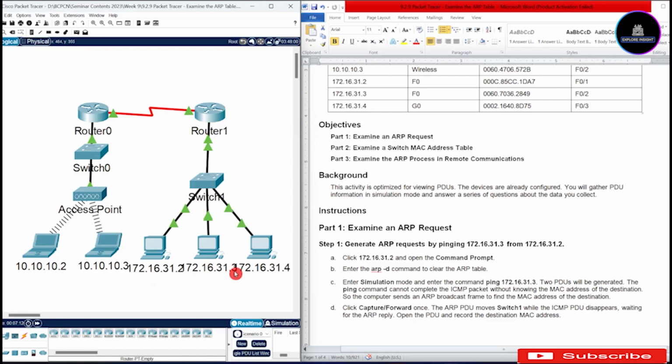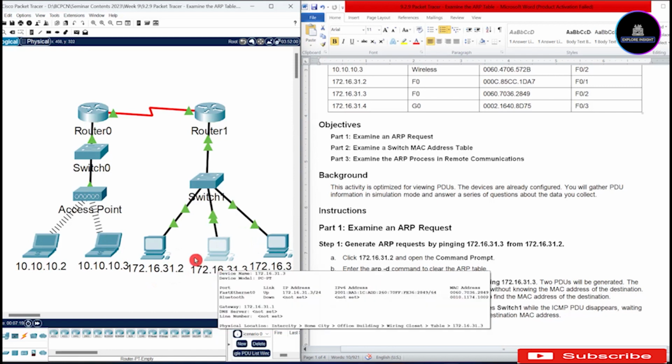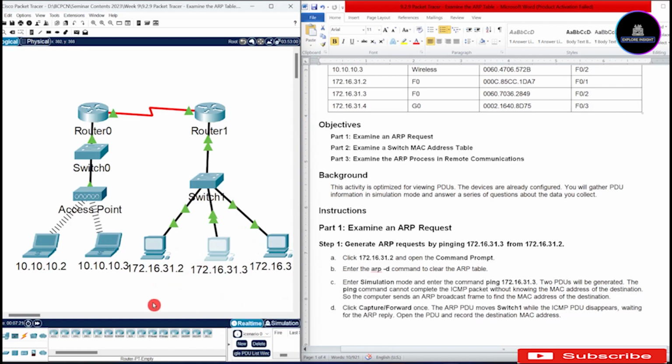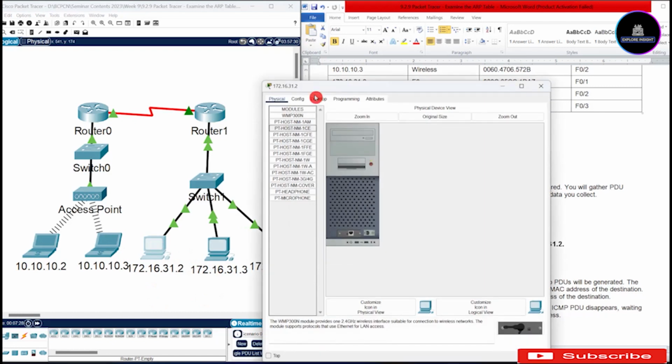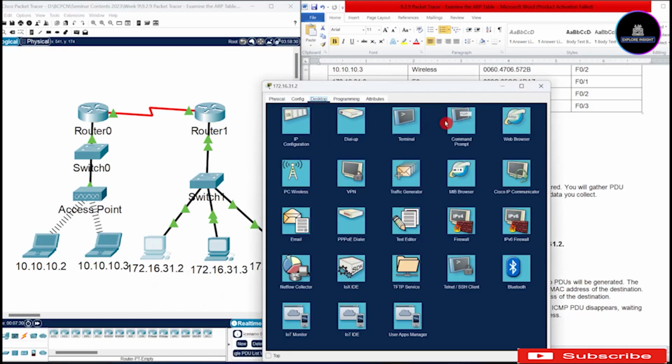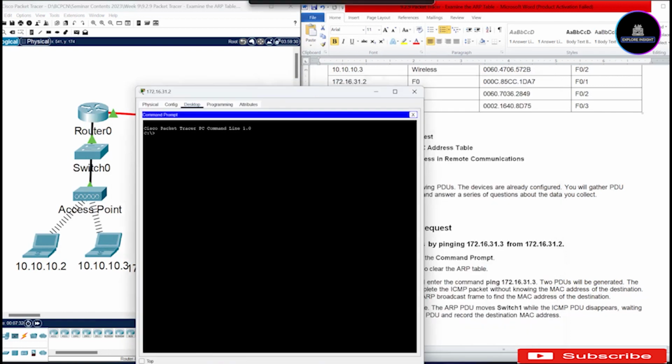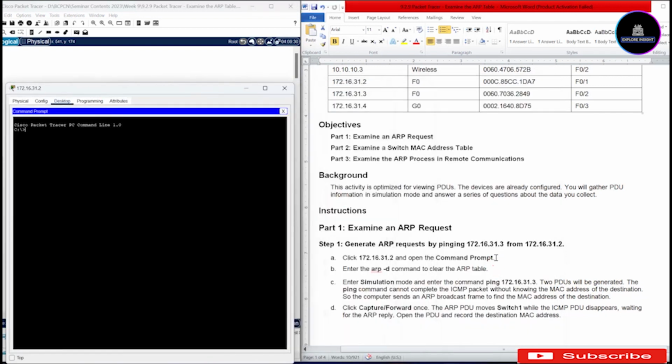So you could see that we have this IP address here. Now take note, it said we are going to ping 172.16.31.3 from .2. So we will come to .2, click here, and go to desktop. From desktop, we'll go to the command prompt, which is what is rightly written here.